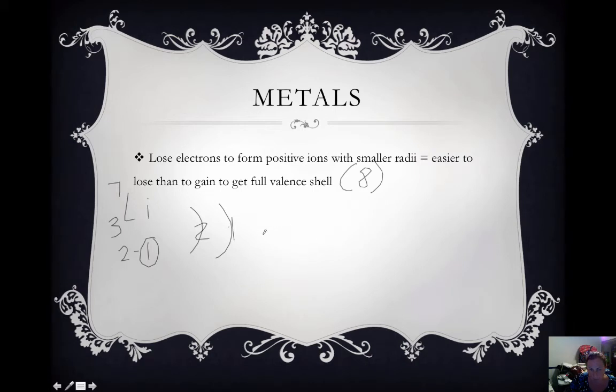So it wants to lose this, and it will give it to somebody else, to another element, and then it would become positive. Okay, so lithium would become positive when it loses this, and when you lose a negative, you become more positive. So when it does that, it actually gets smaller. Okay, you can see its radius would get smaller if it loses that shell. So it becomes smaller as it loses that electron.